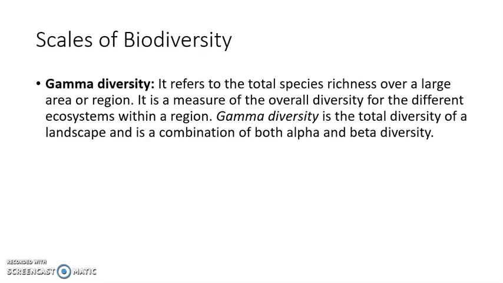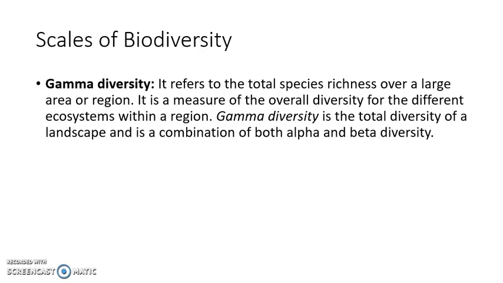When we talk about the gamma diversity, it is the total species richness of a larger area or region. Gamma diversity is the total diversity of that landscape. It includes both alpha diversity and beta diversity. As we say, in the gamma diversity we look at the species richness. So in this, we only take the unique species that are present in those geographical locations. The common species are not counted twice or thrice, they are counted only once because they are common in those regions. So gamma diversity includes both alpha diversity and beta diversity.